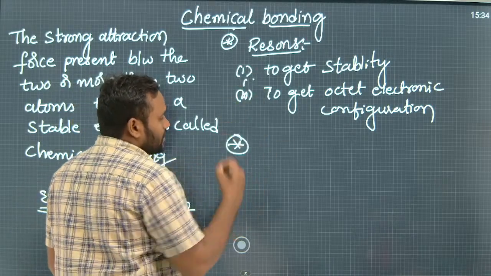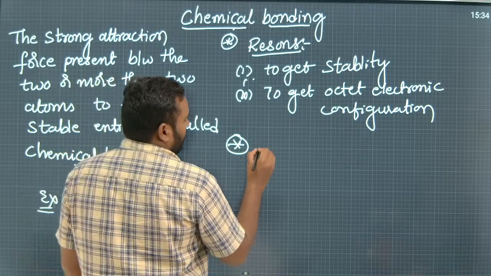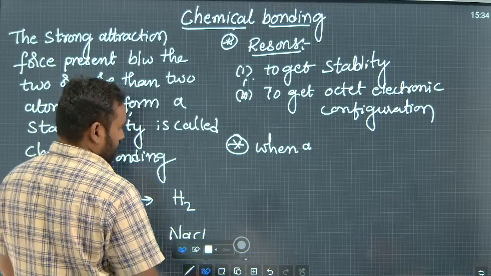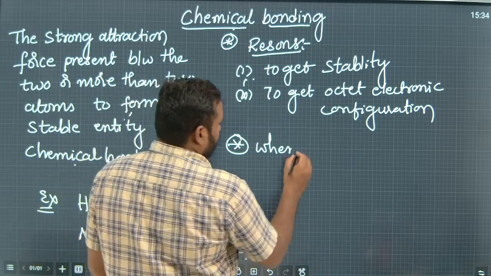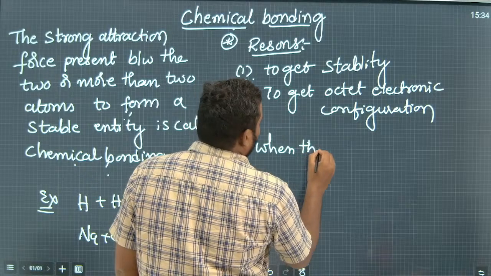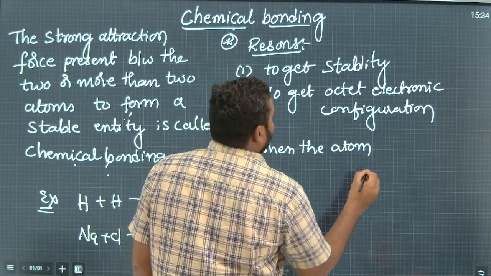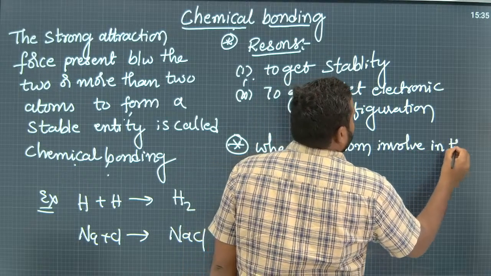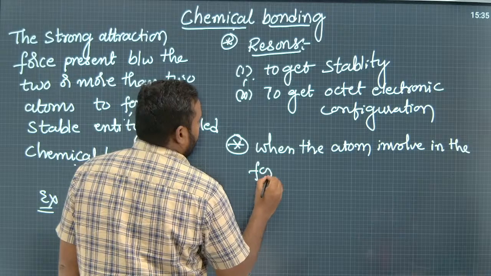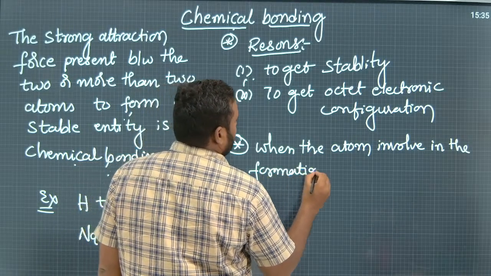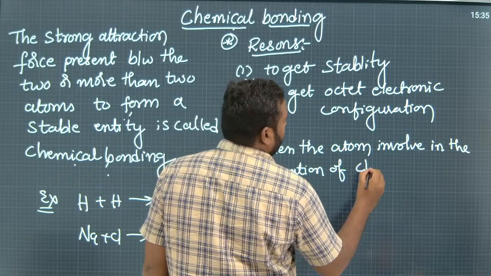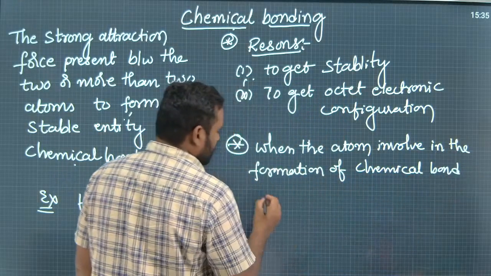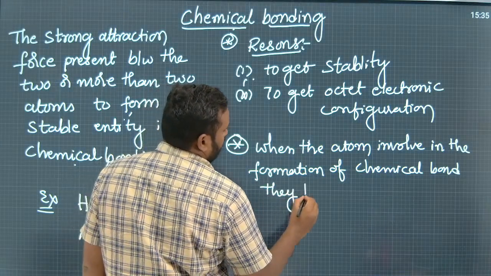So how do the atoms get stability? When the atoms are involved in the formation of a chemical bond, they lose their energy.